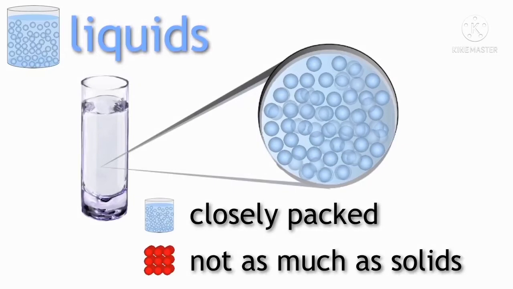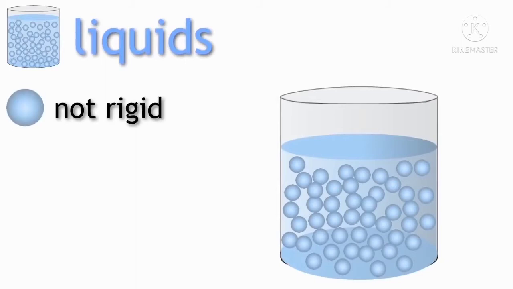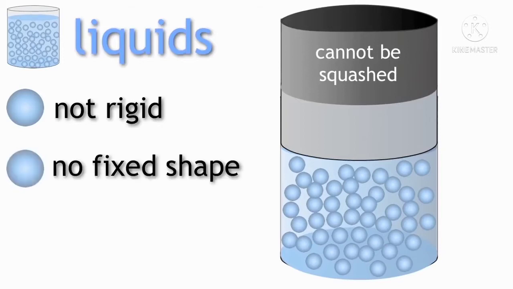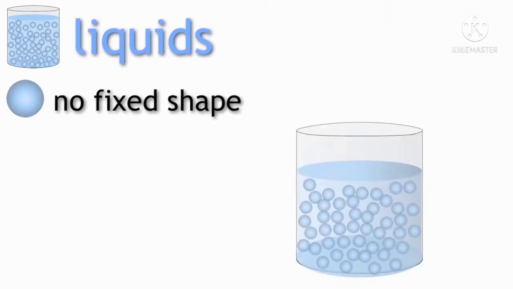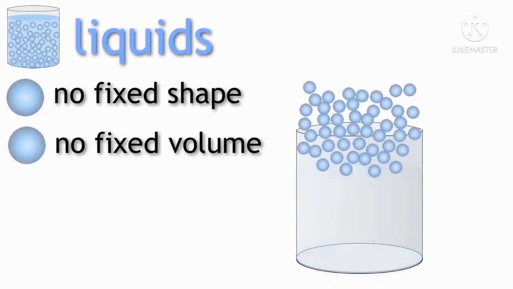They are not rigid, and they cannot be compressed like gases, but they are also not as incompressible as solids. Liquids don't have a fixed shape; they have a fixed volume only.